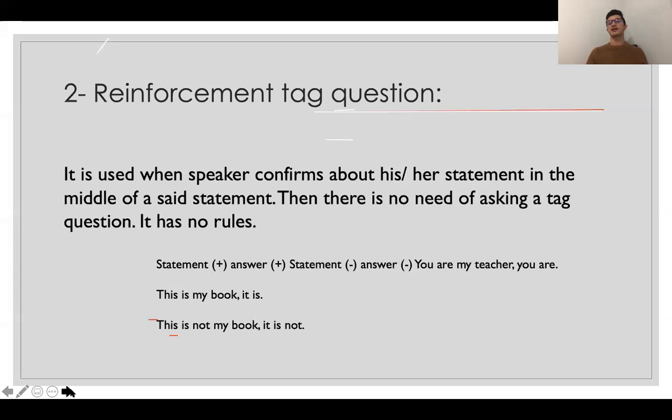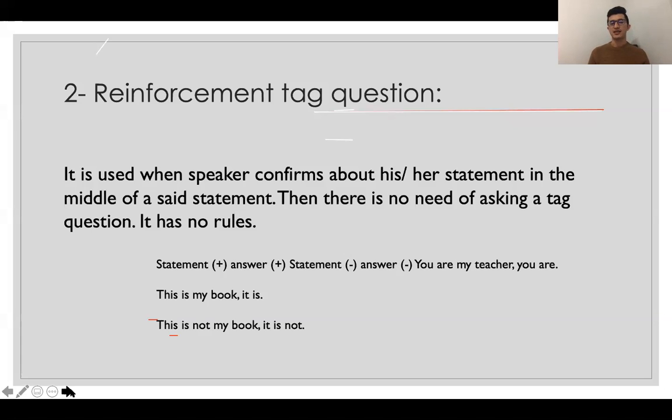And the next type of interrogative sentence is reinforcement tag questions. It is also a tag question, but it is a reinforcement tag question. Remember, the name of this type of sentence is question, but there is nothing to ask. It is the opposite of tag questions.